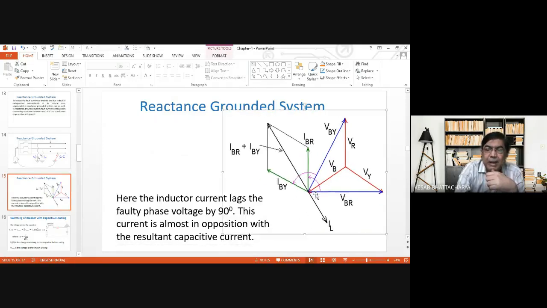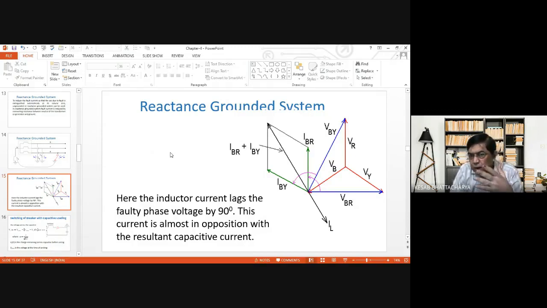But if you do not match the impedances of the capacitive reactance and inductive reactance, we cannot say that the two currents will be in exact phase opposition, as shown in the diagram, but they will act in opposition. So there will be some cancellation. I mean, there will be cancellation of some portion of the fault current.